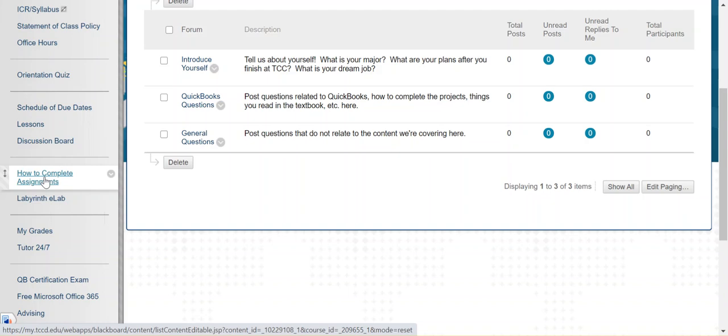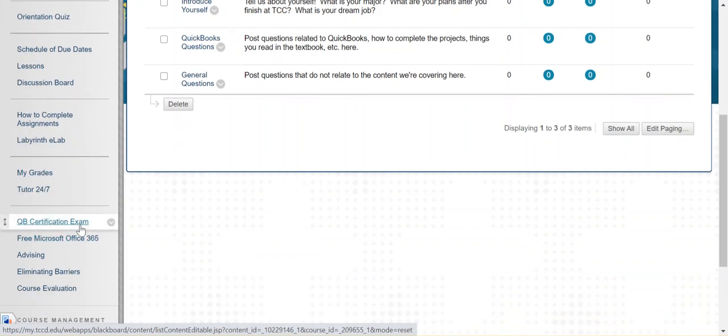So click here, click here, click here. I'm going to come back to this eLab in a minute and walk you through some things there, but most of it, you're going to just read and follow the directions. Now, all of your grades will be posted here in the Blackboard Gradebook. Your eLab and your Blackboard Gradebook are not linked. I will manually enter your grades in every Tuesday, so don't worry, the grades will not come over automatically.